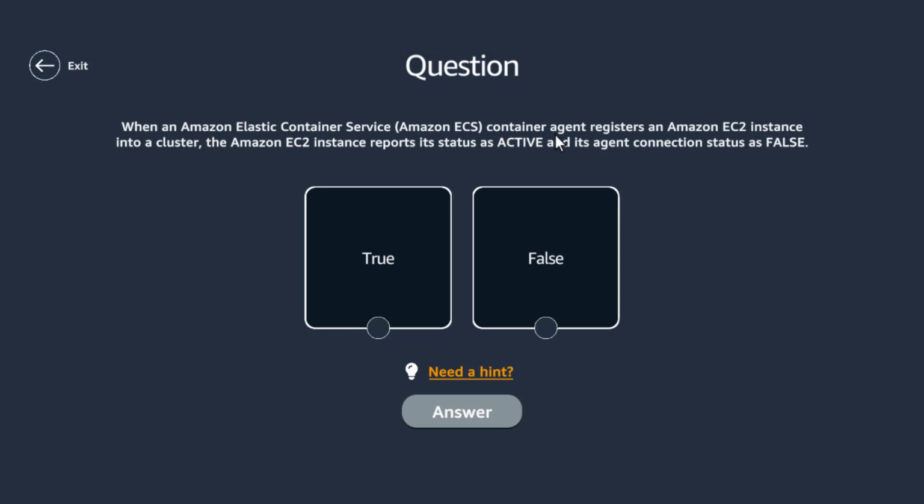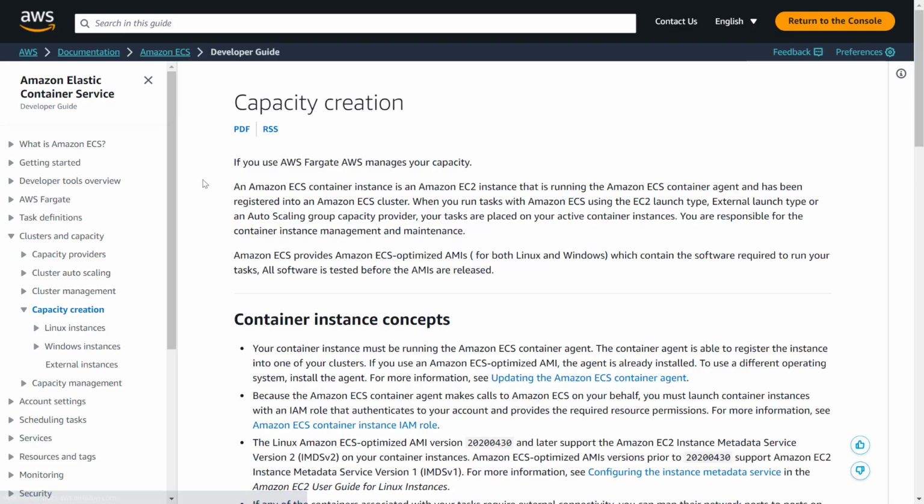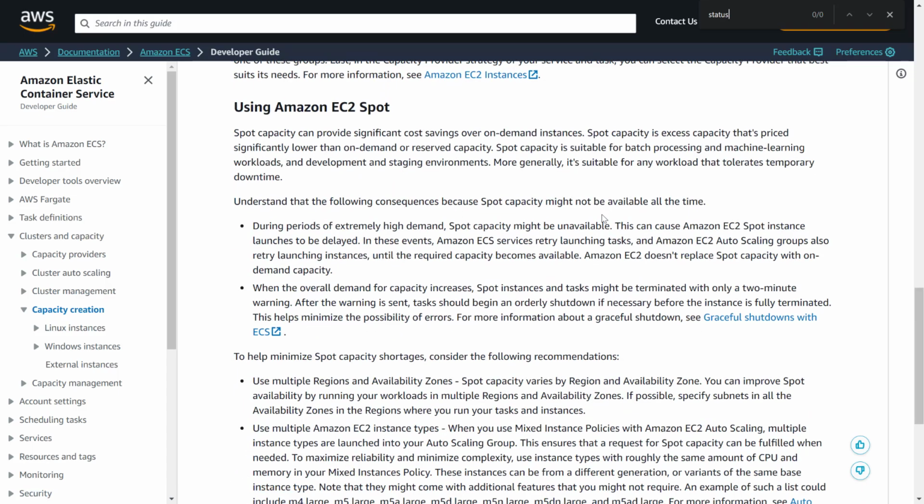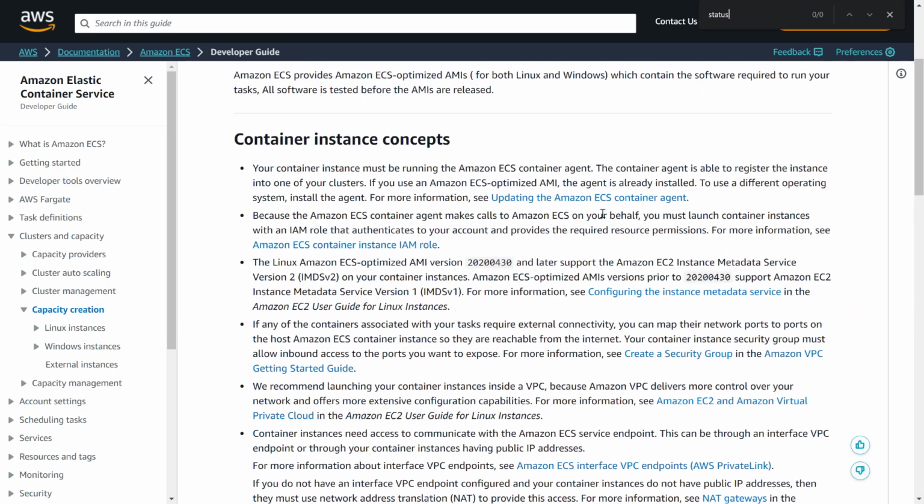When an ECS container agent registers an EC2 instance into a cluster, the EC2 instance reports its status as active and its agent connection status as false. Why would it do that? This agent connection status, I don't think so. It should show both true, right? Wow, it's not showing the status.